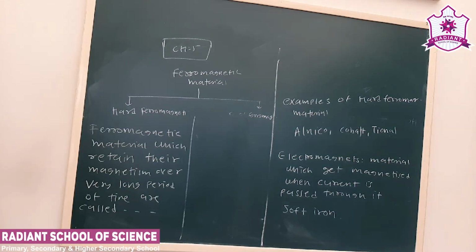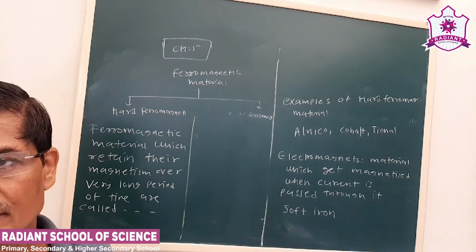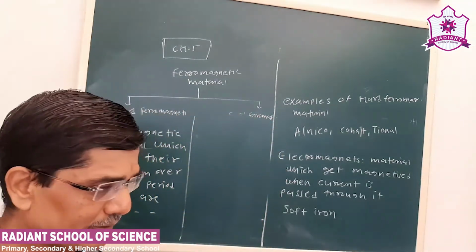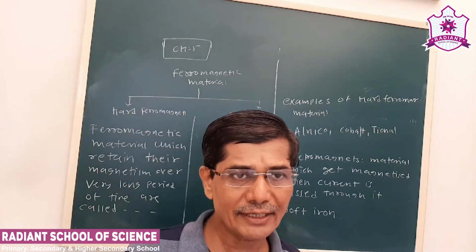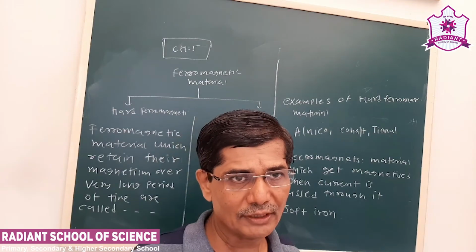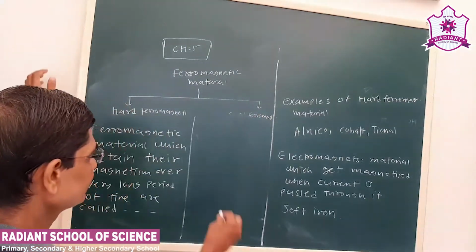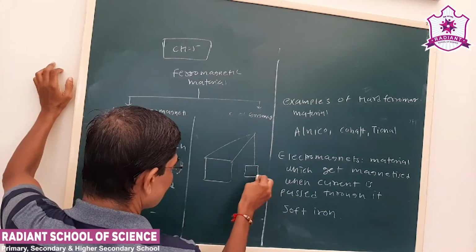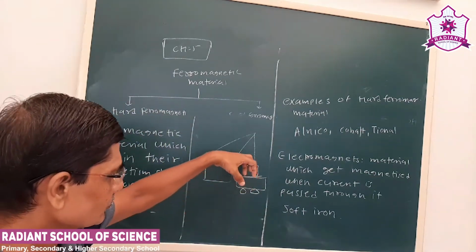Next we have to see what are the uses of magnetic materials or magnets. See, magnets are used in a loudspeaker. We have seen that in the electric bell also. It is used in cranes also. We know whenever an accident happens, a crane comes, and let us say a car is a metallic body.